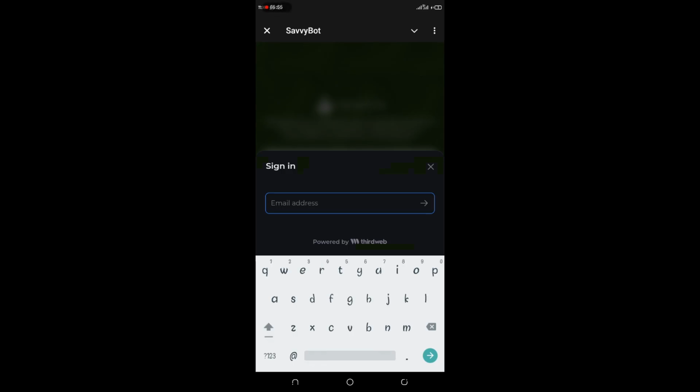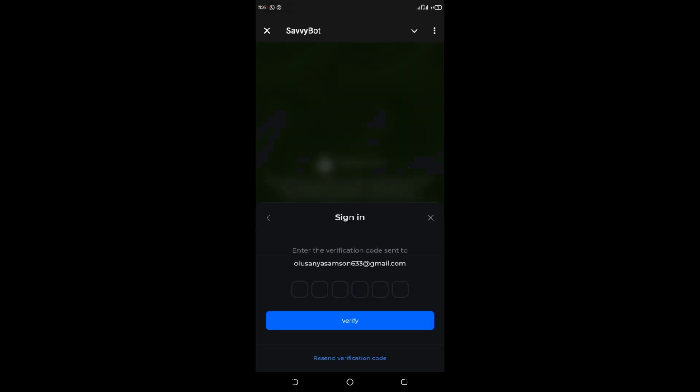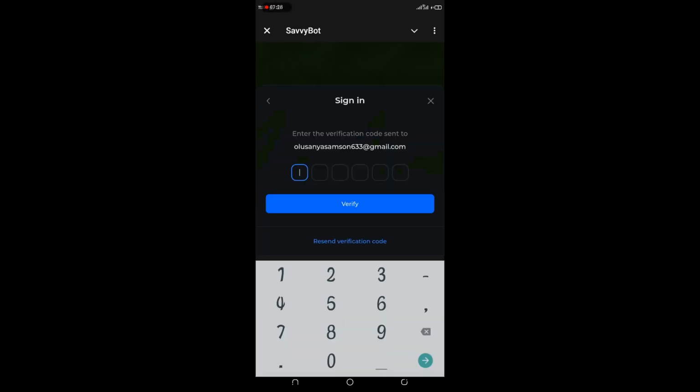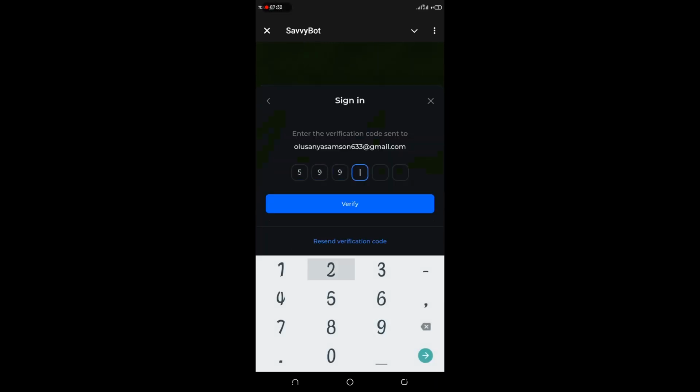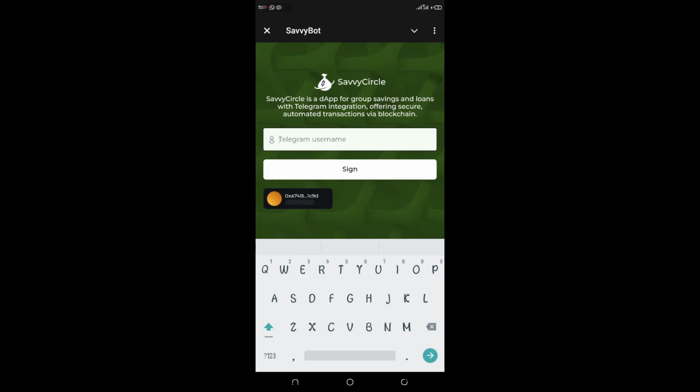So we are using Thirdweb as our smart wallet. So for me to use this, I will input my email. Then a verification code has been sent to my Gmail. So I will input this verification code here. 599427. Okay. So after connecting my smart account with the Gmail, the user needs to also provide their Telegram username.